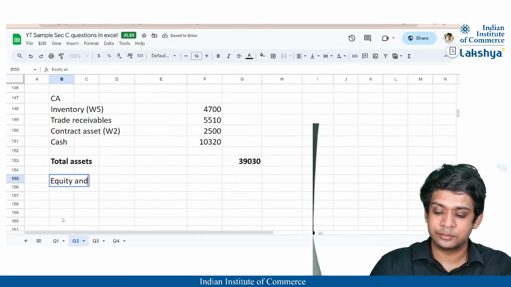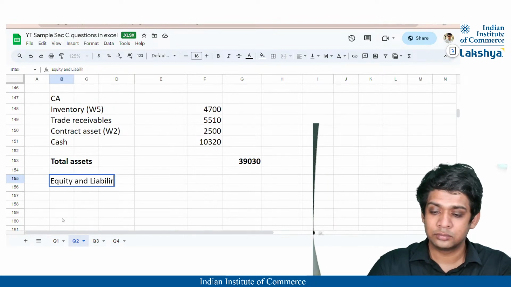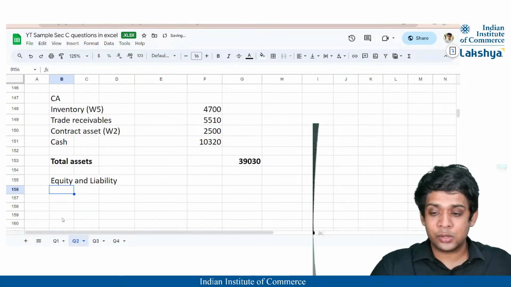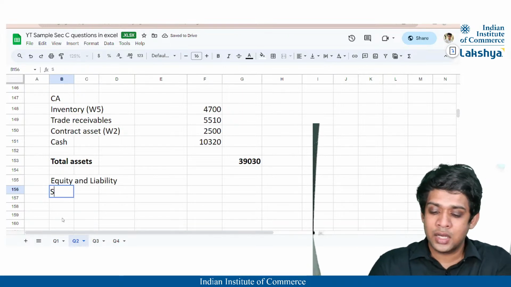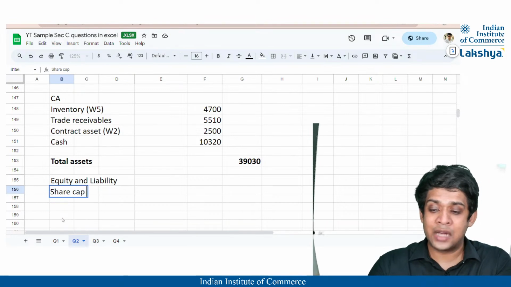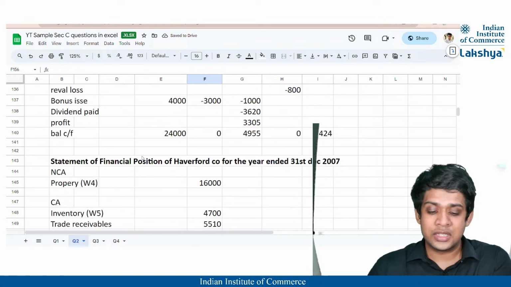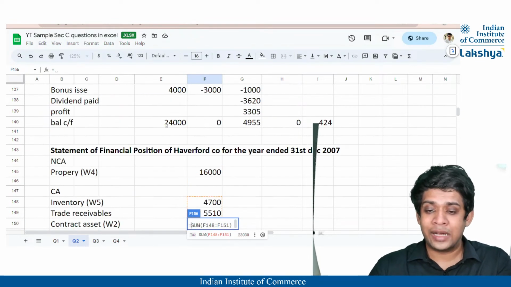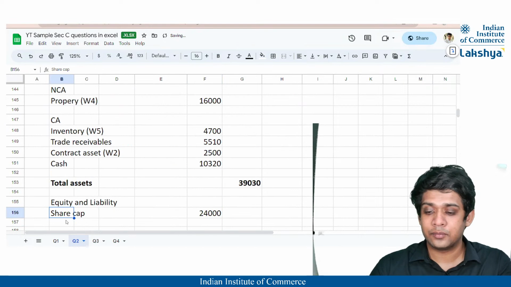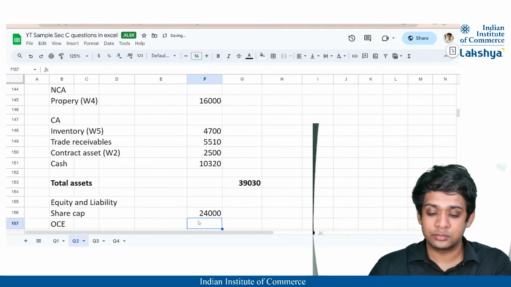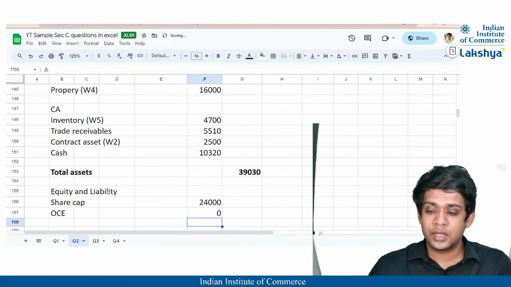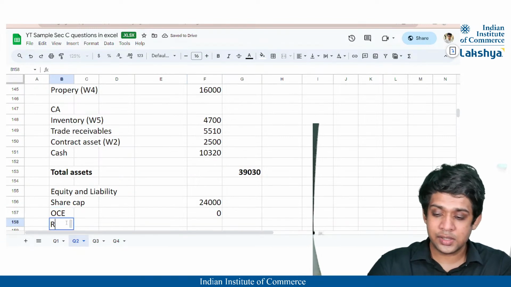Equity and liability, right? So in the equity and liability, guys, firstly, in the statement of changes in equity, I've already calculated everything, be it for the share capital or the share premium, right? So I'll just take the balances, right? So 24,000 is my share capital. Then other components of equity, it is 0, right? Then I think there is retained earnings.